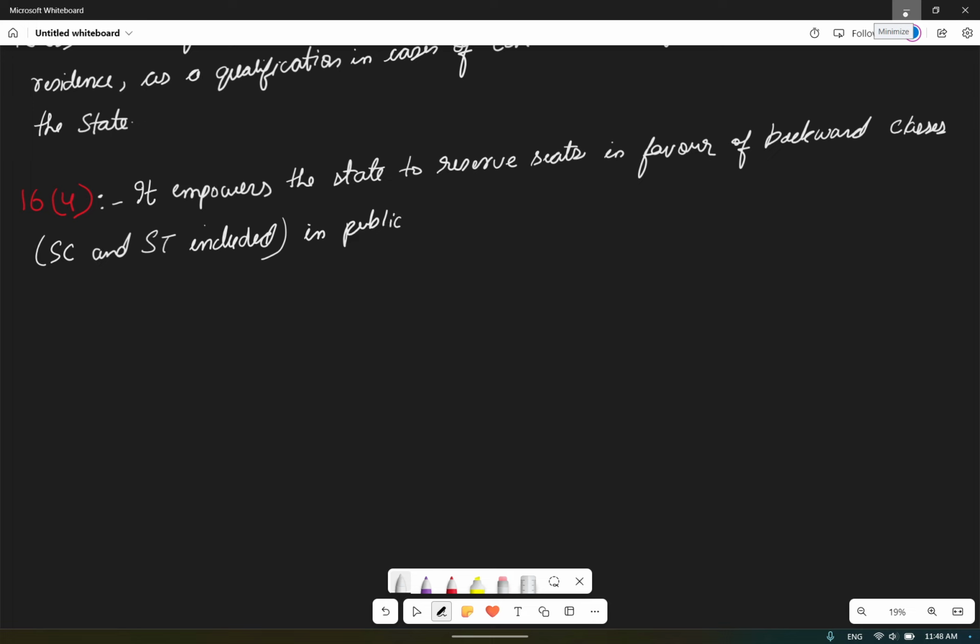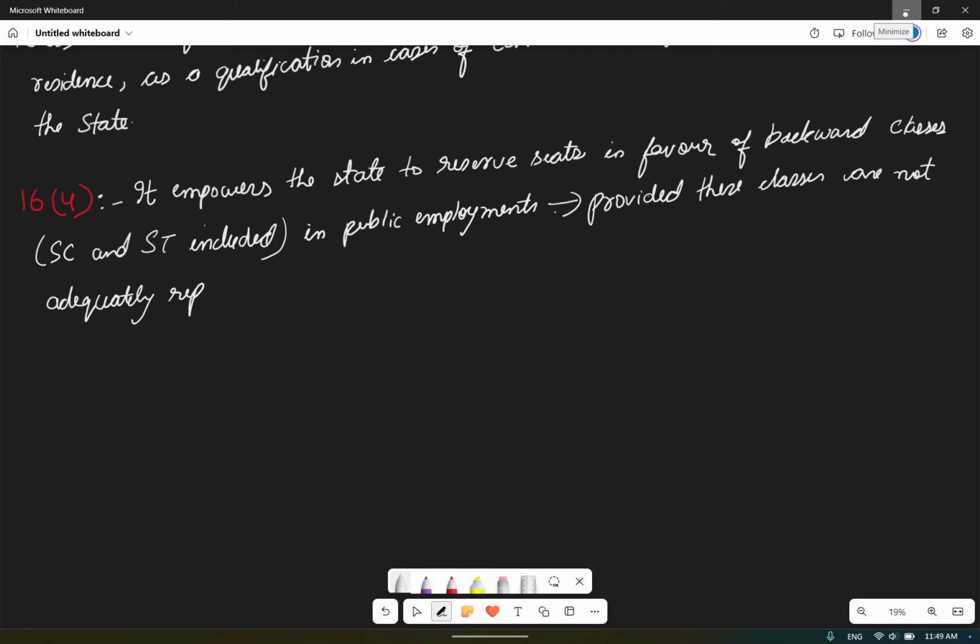If any particular section is not adequately represented within public employment, then there can be a reservation of seats for them in public employment, provided these classes are not adequately represented in the services under the state.